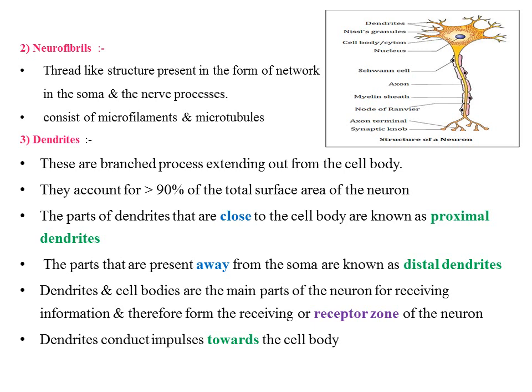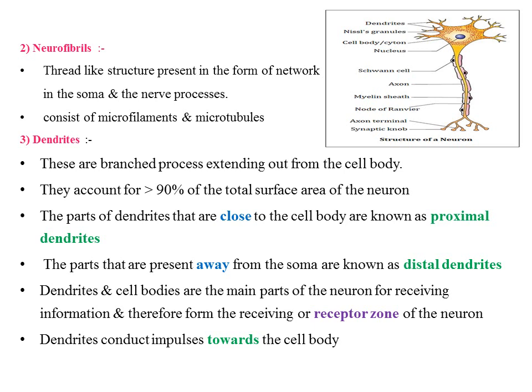So now moving to dendrites. Dendrites are the branched processes extending out from the cell body. They account for more than 90% of the total surface area of the neuron. The parts of the dendrites that are close to the cell body are known as proximal dendrites, while the parts of the dendrite that are away from the cell body or soma are known as distal dendrites.